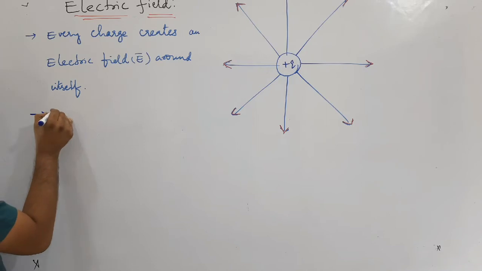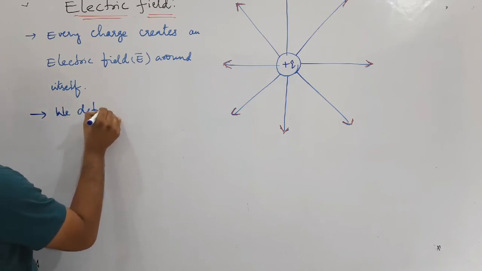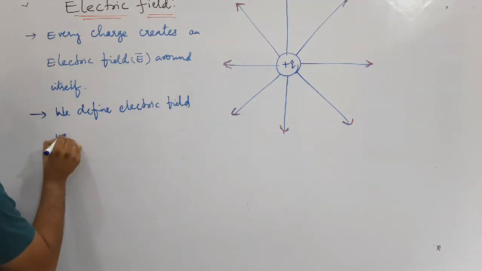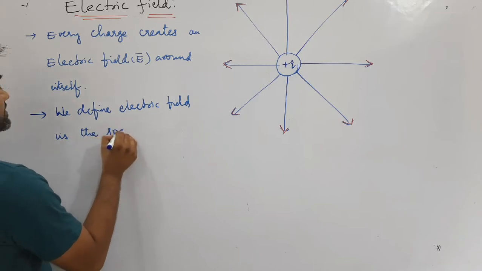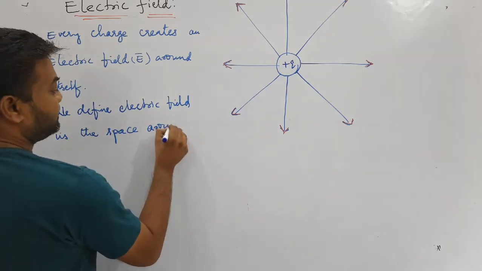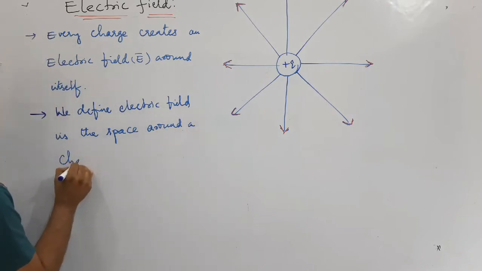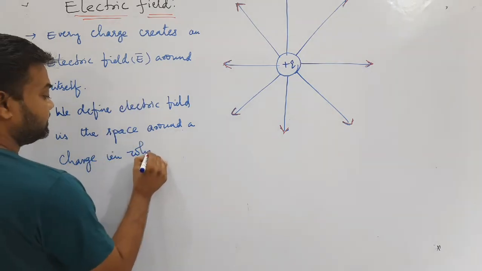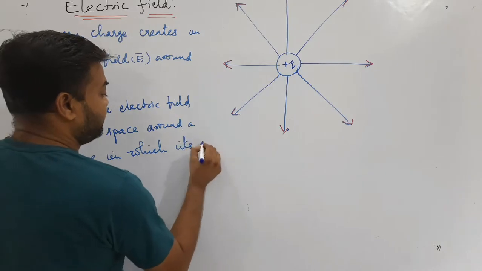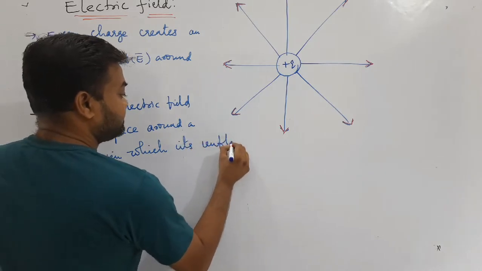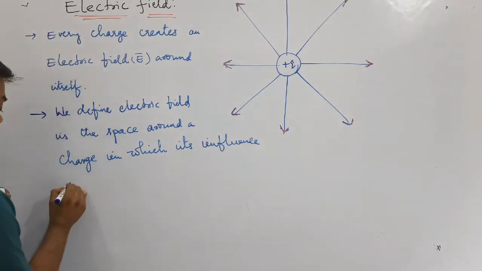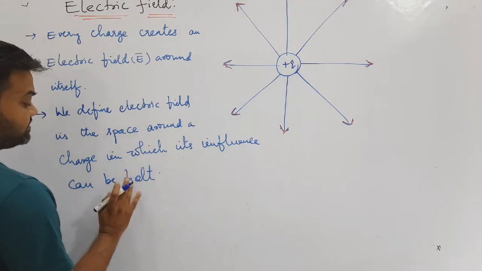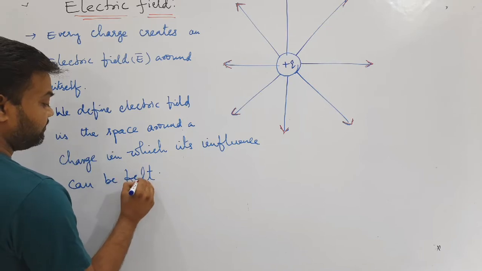Here is one more definition: electric field is the space around a charge in which its influence can be felt.